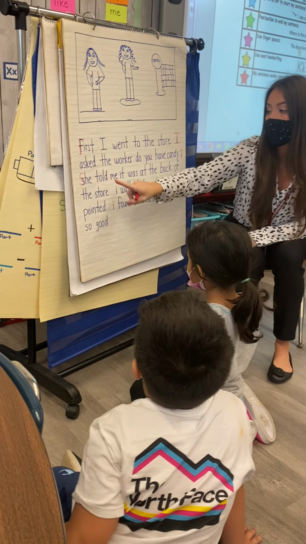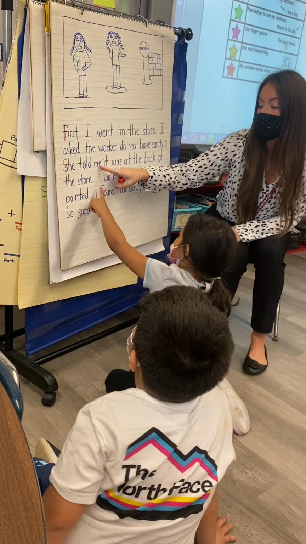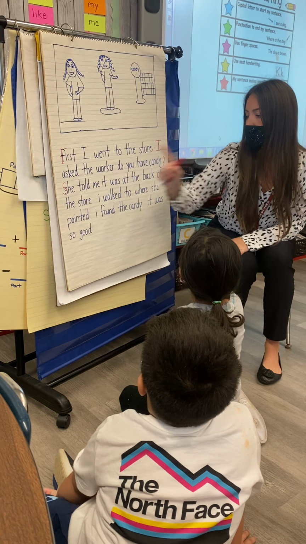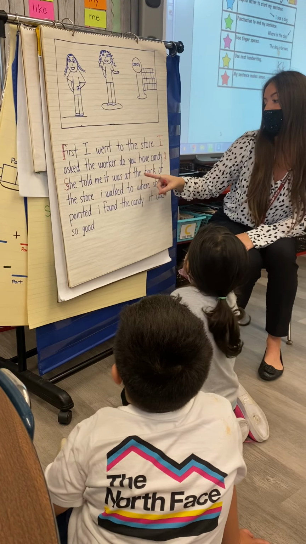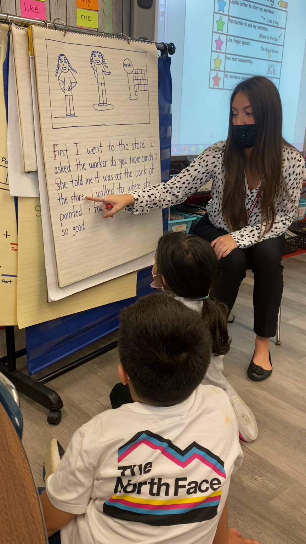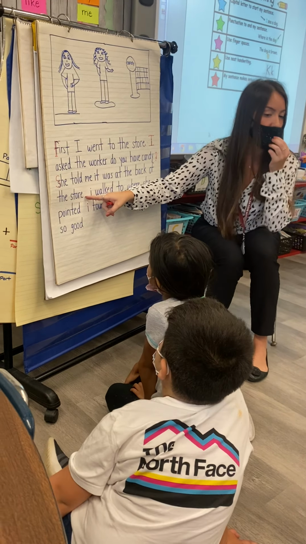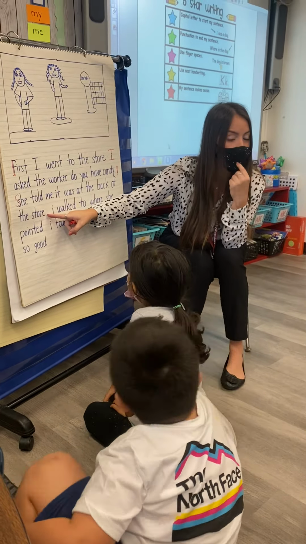You see? My turn first. She told me it was at the back of the store. I walked up. I think I need to add a punctuation mark in this sentence. She told me it was at the back of the store. What punctuation mark am I missing here? Siley? She told me it was at the back of the store. Is it a period, a question mark, or an exclamation point? She told me it was at the back of the store. Exclamation.